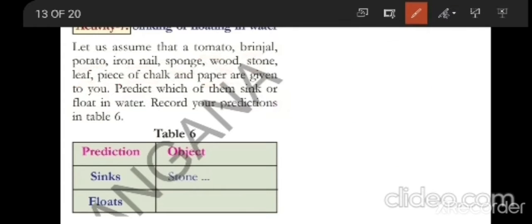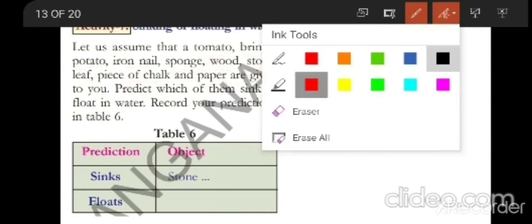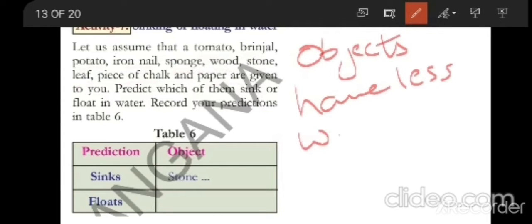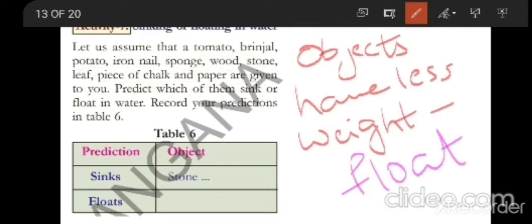Materials which have less weight than water are going to float, and objects which have more weight than water are going to sink.